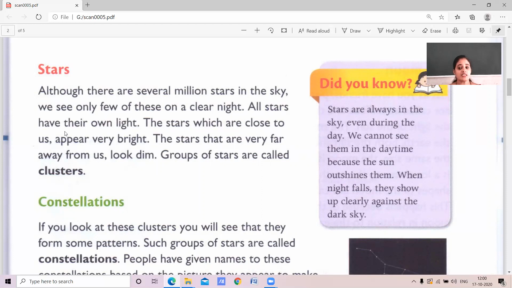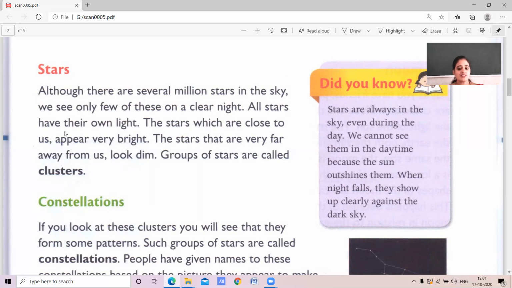Yes. In the sky, children, we can see millions of stars. But of those millions of stars, very few can we see clearly at night time. All the stars we can see have their own light. The stars which are near to us look very bright. And the stars that are far away from us look dim. The group of stars we can see are clusters.